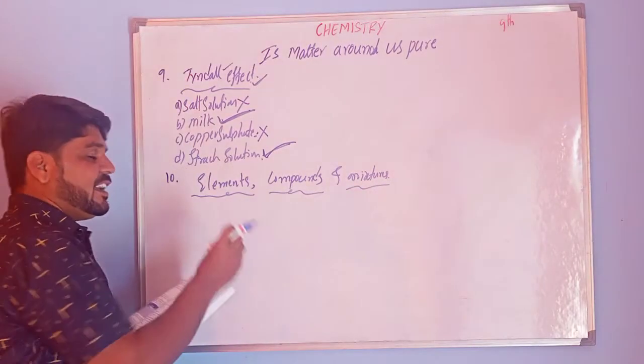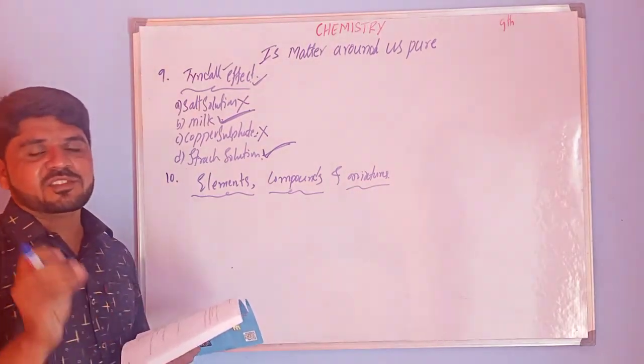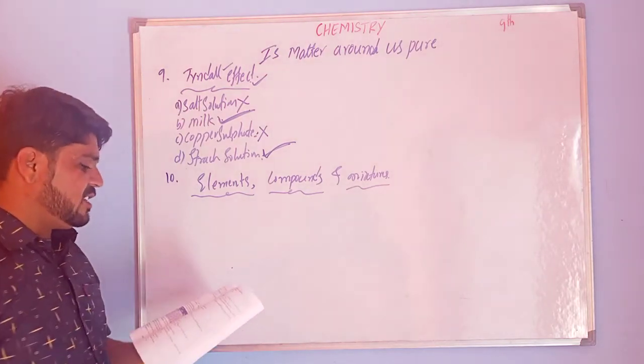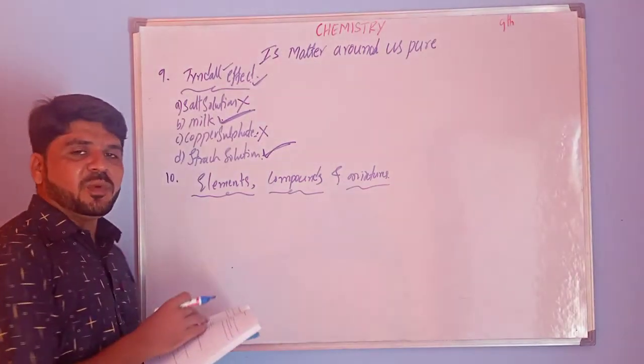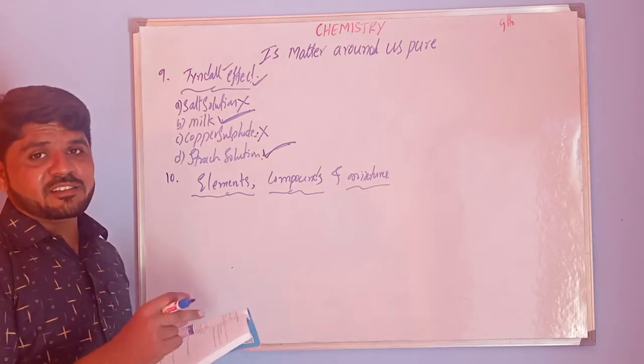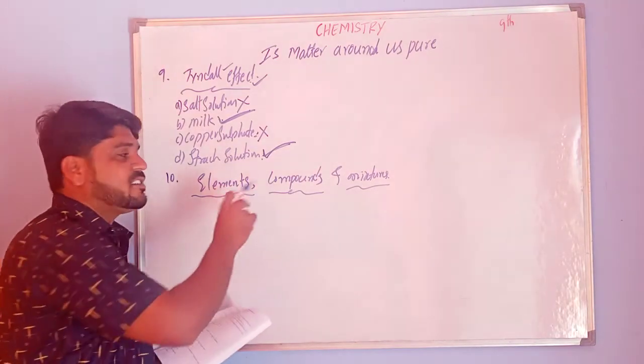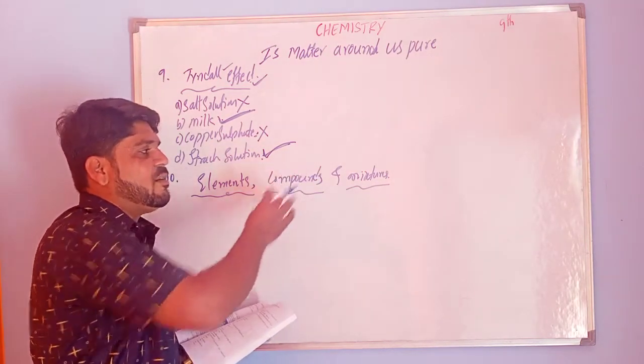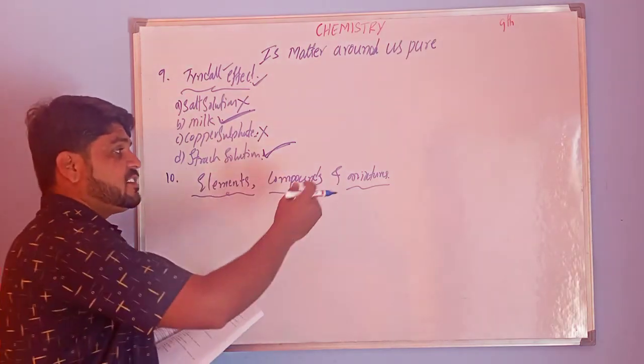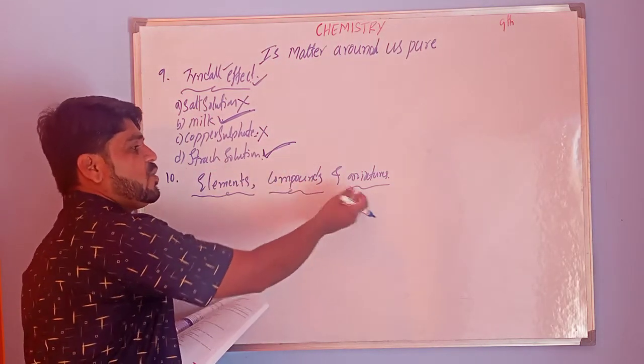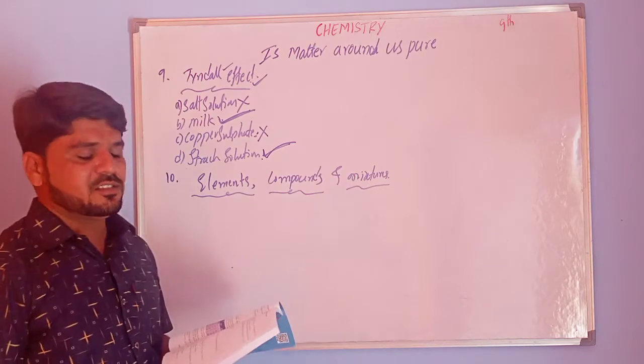Elements means a single type of atom, the same type of particles present. Compounds means different elements combined together. Mixture means different substances or compounds together form mixtures.